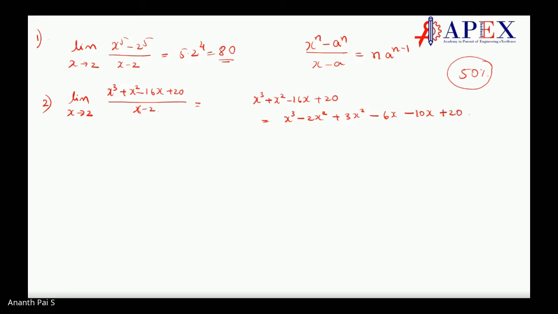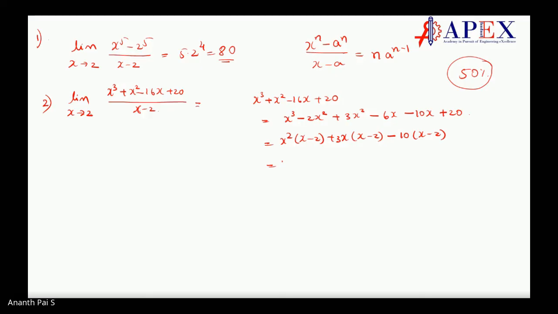So now I can write this as x square into x minus 2 plus 3x into x minus 2, makes sense? Minus 10 into x minus 2, correct? So this can be written as, denominator is x minus 2 the whole square, no? Which one? Denominator.